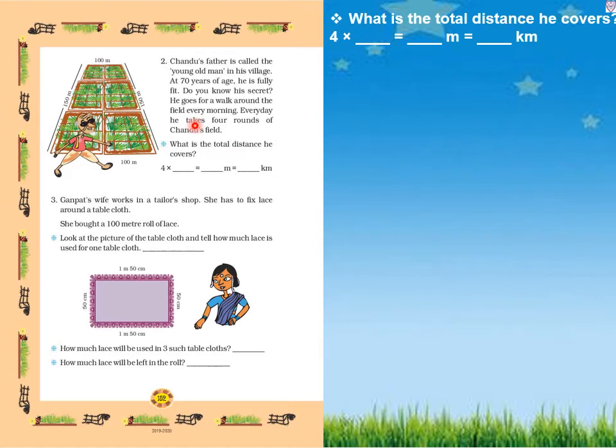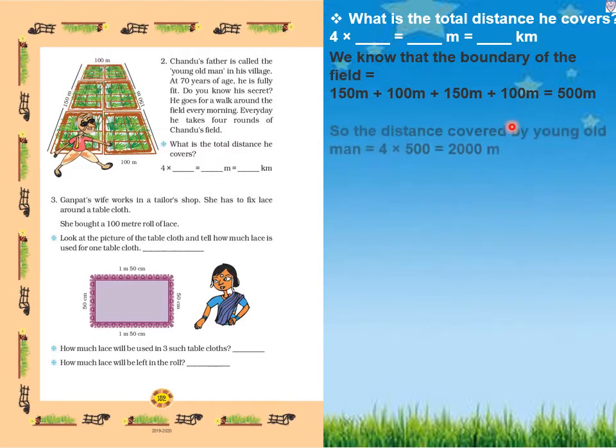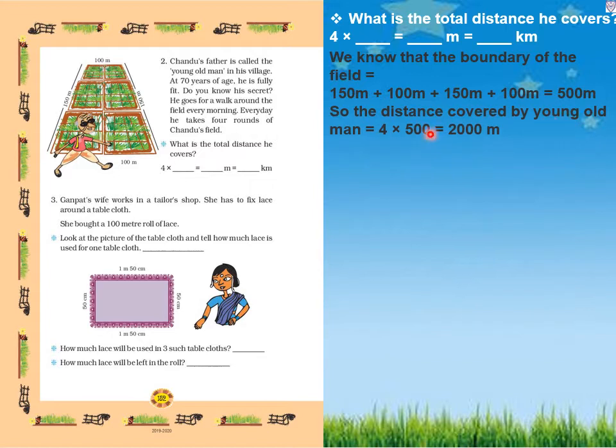So first we will find out the boundary of the figure. We know that the boundary of the field equals 150 meter plus 100 meter plus 150 meter plus 100 meter. 150 plus 100, 250. 250 plus 100, that is 400. 400 plus 100, 500 meter. So total boundary of Chandu's field is 500 meter. Now, the distance covered by the young old man equals how many rounds he takes daily? 4 rounds. So 4 multiplied by 500, that is 2000 meter.